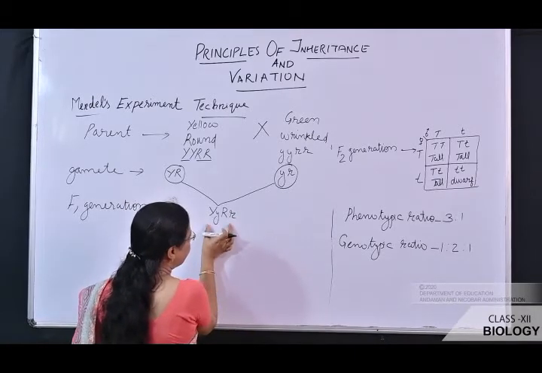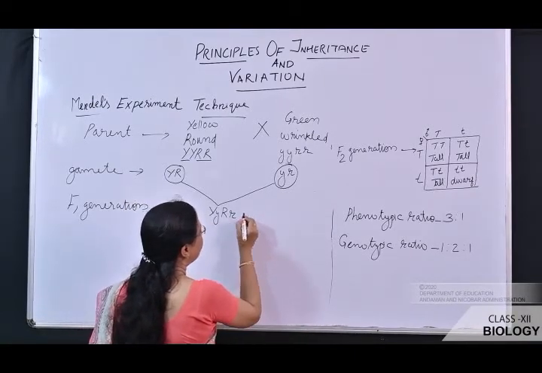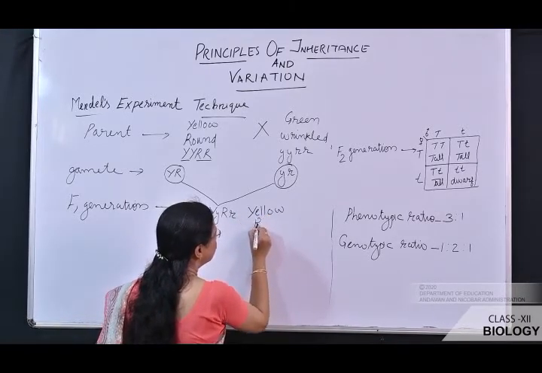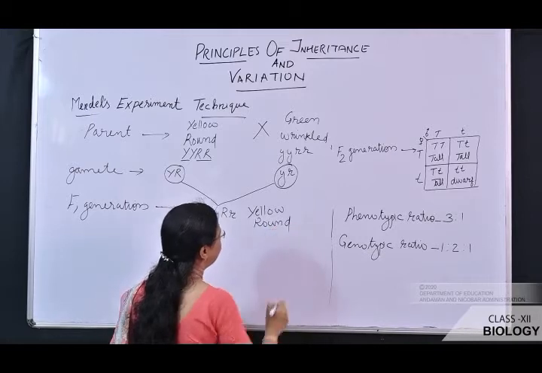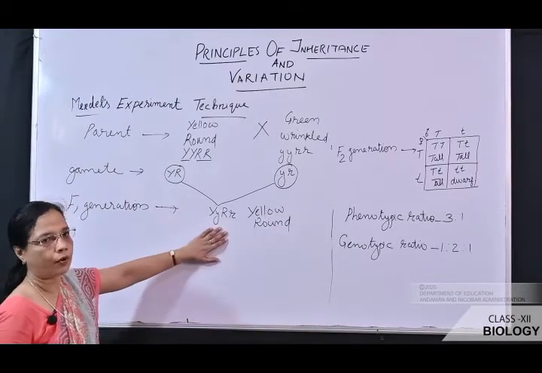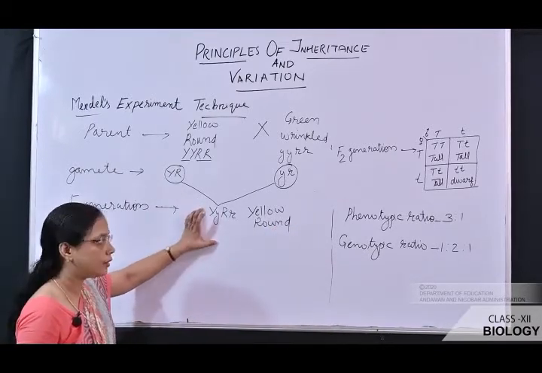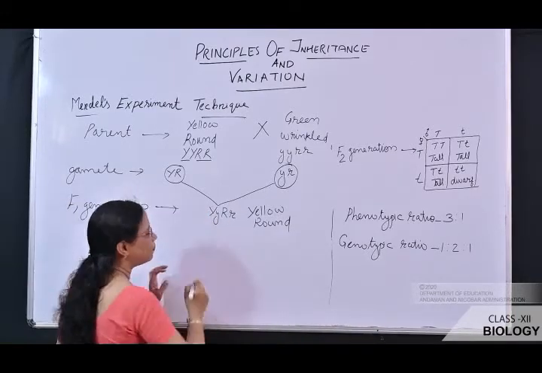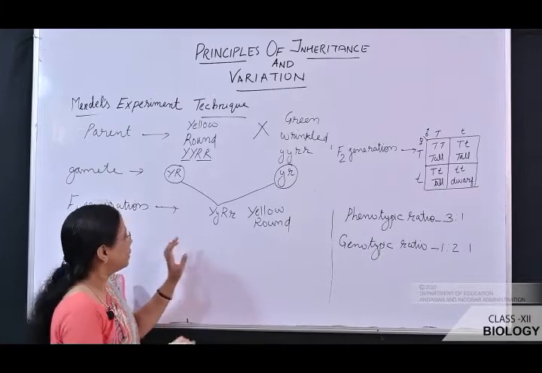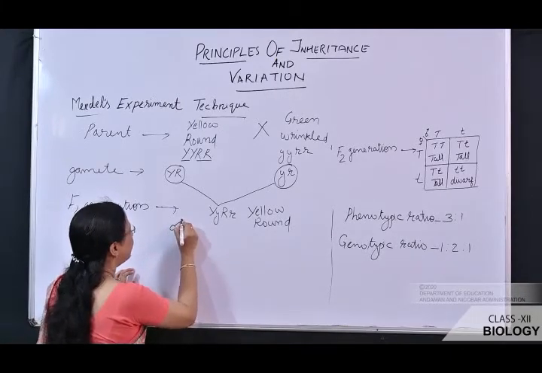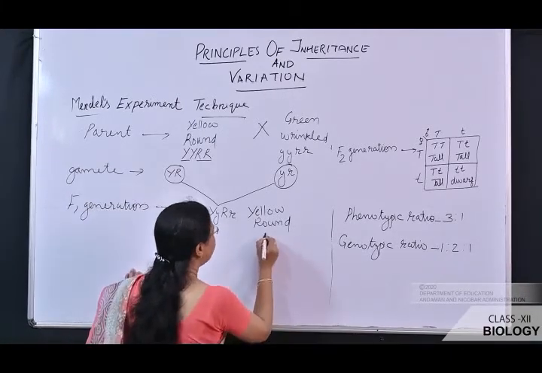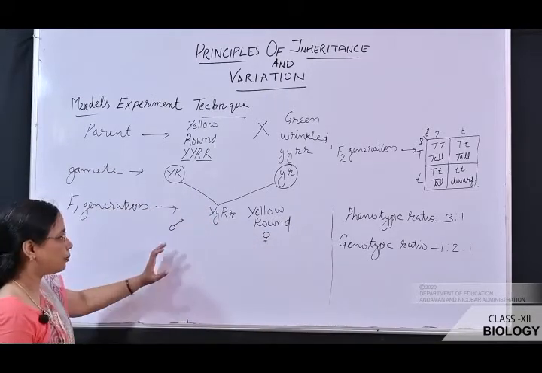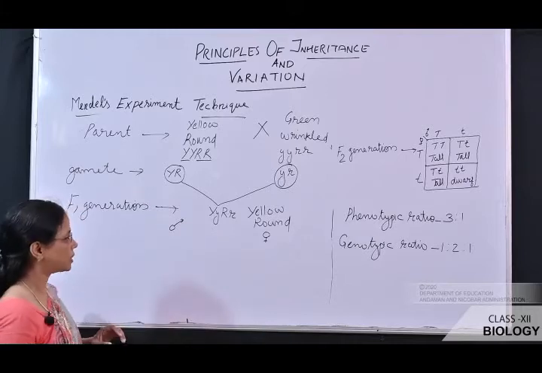This is the genotypic character. Phenotypic character is yellow, round, yellow, round. Again, self-pollination of this plant is done. Since it is a bisexual flower, both male and female reproductive organs are present in the same flower, so it produces male gametes and female gametes.